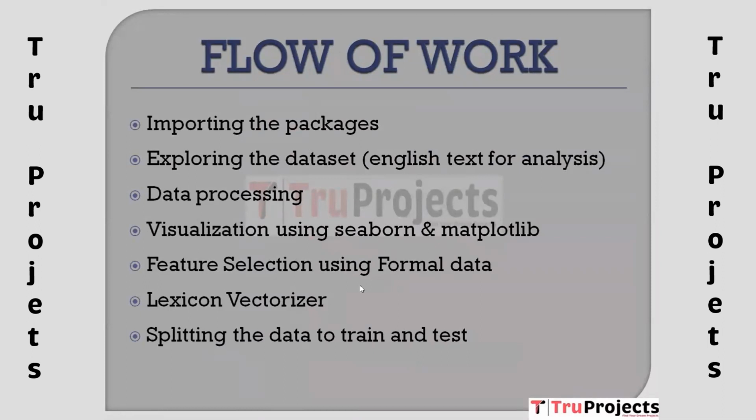Next, here we have feature selection. It is the process of choosing the most important attributes from a dataset. It helps improve model performance and reduces the complexity. Next, here we have lexicon vectorizer. It is a technique in natural language processing that converts text data into numerical format. And next, here we have splitting the data into train and test. Splitting data into training and testing sets is a crucial step in machine learning. It separates data into two subsets for model training and evaluation.